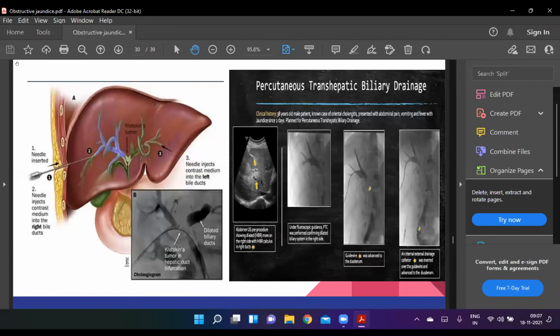Next, this is a diagrammatic representation of how we perform the PTC. We have introduced the needle, and this drainage system has been introduced here for the drainage of the bile. This is percutaneous transhepatic biliary drainage. Next,